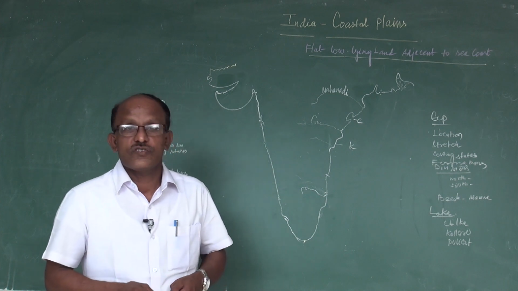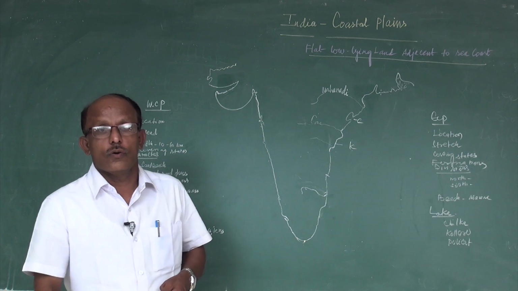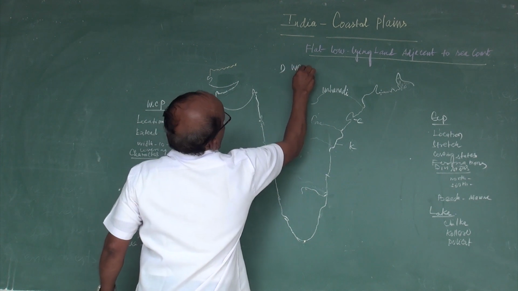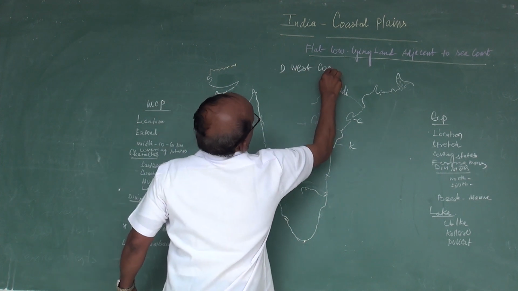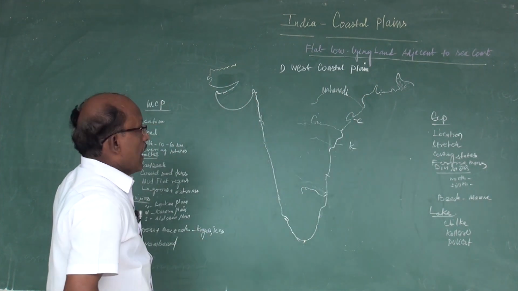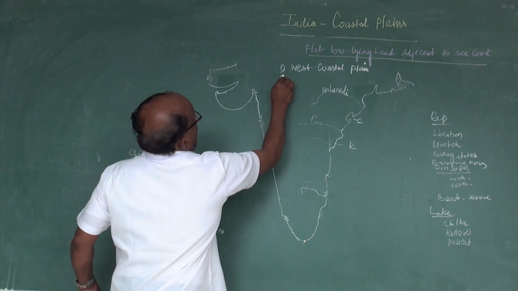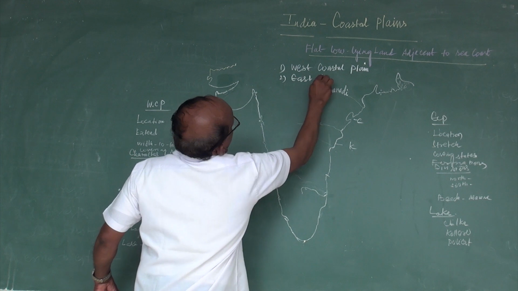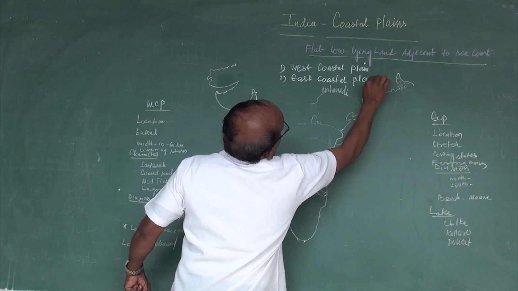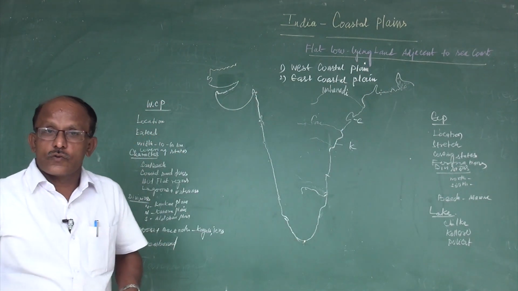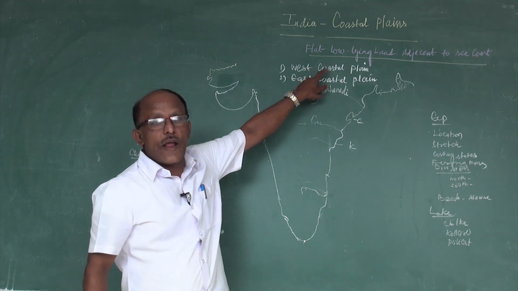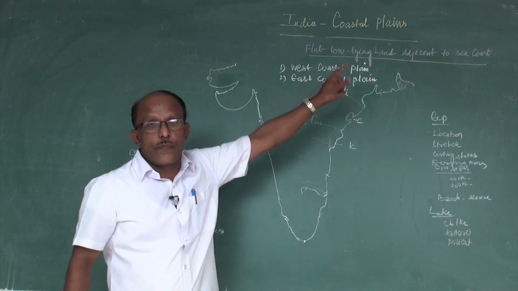India's coastal plain can be divided into two groups. One is the west coastal plain and the second one is the east coastal plain.